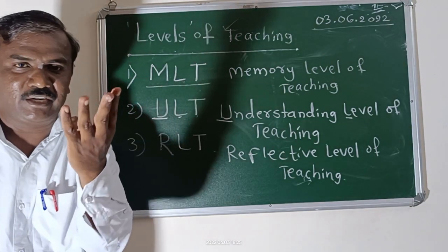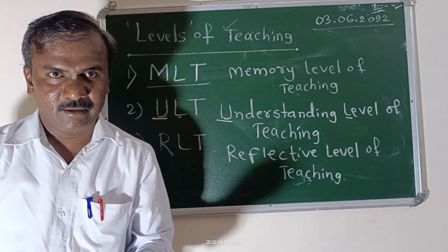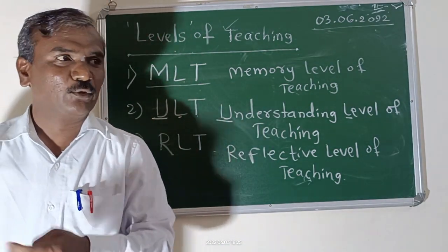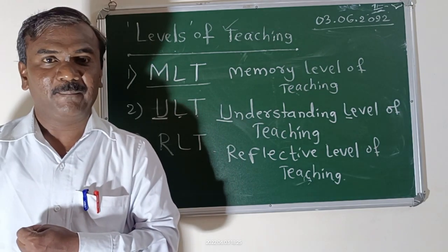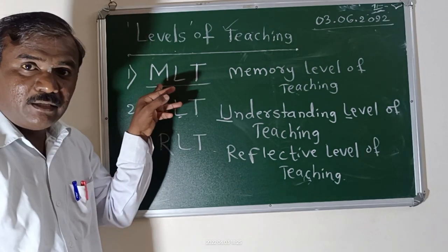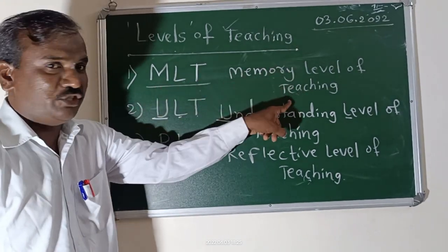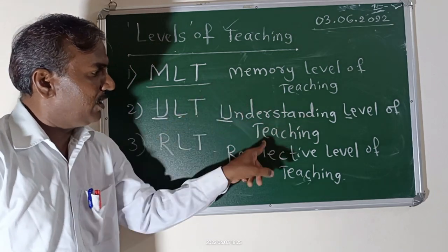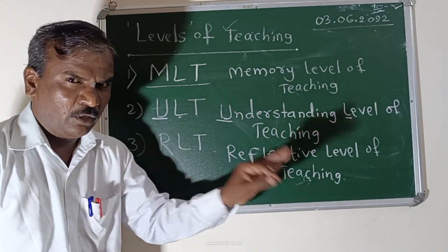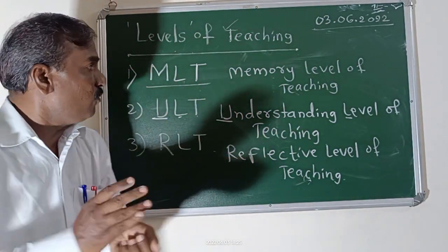Three levels of teaching: MLT, ULT, RLT, not LTT. LTT is a militant group in Sri Lanka. Don't forget this term. Memory level of teaching, understanding level of teaching, and RLT means reflective level of teaching. They are going to ask you very simple questions. Now I am going to explain what is meant by MLT.